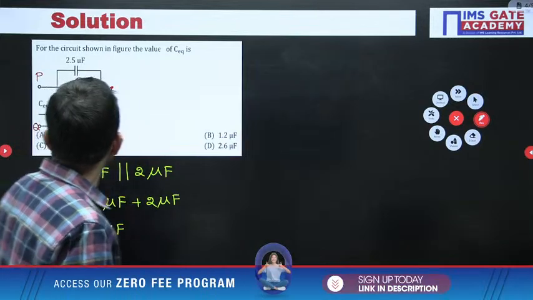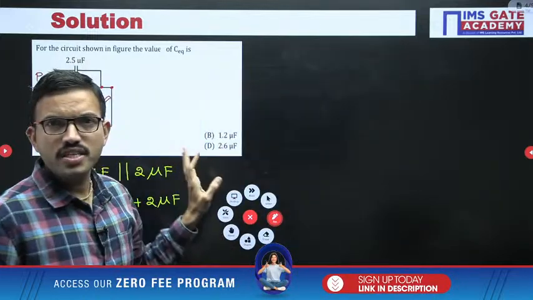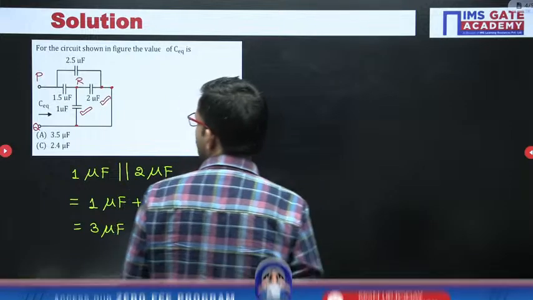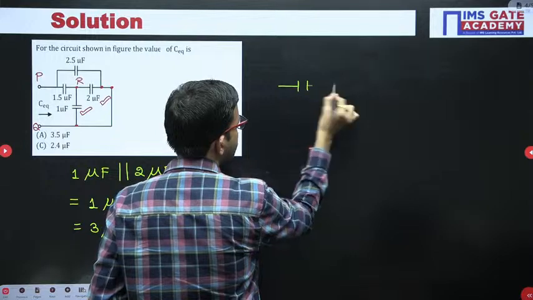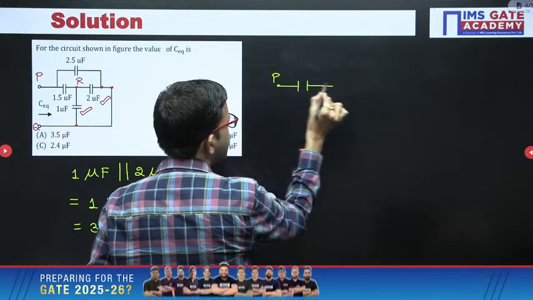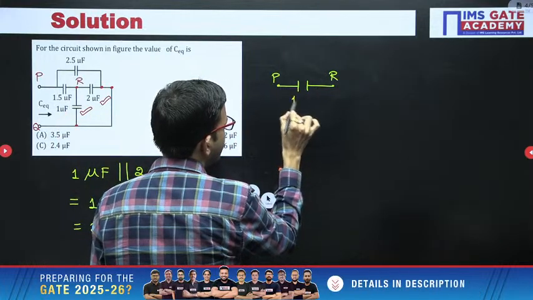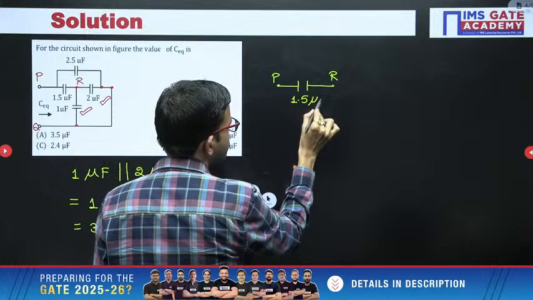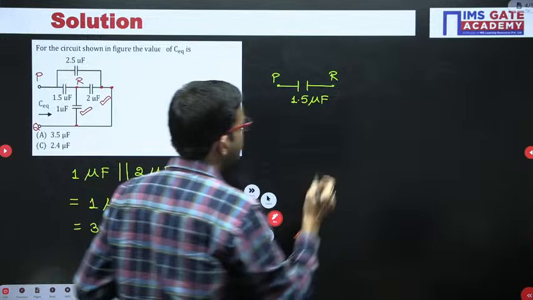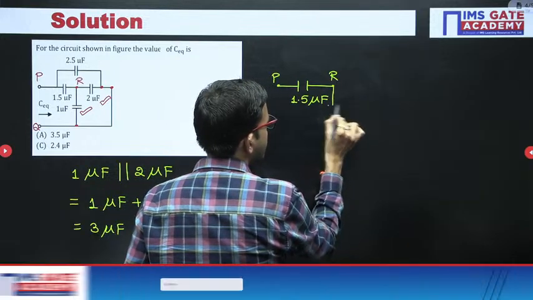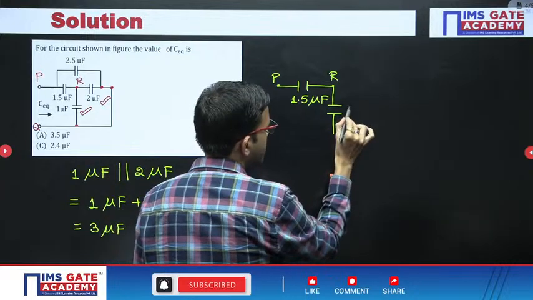Now, for reference, I am drawing the remaining part of the circuit here. Between the terminals P and R, we have one capacitor with a value of 1.5 microfarad. Between R and Q, we just got the equivalent capacitance of 3 microfarad.